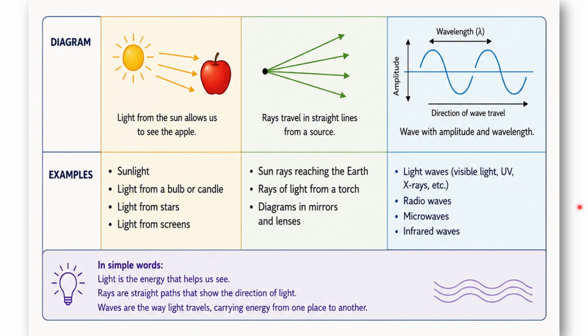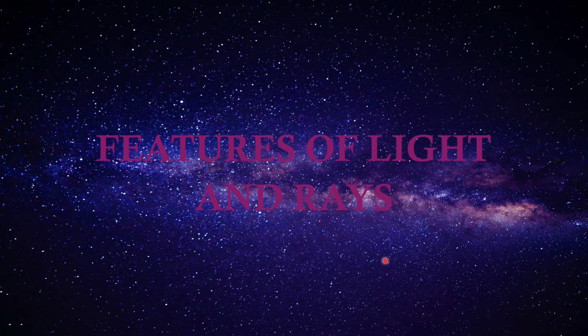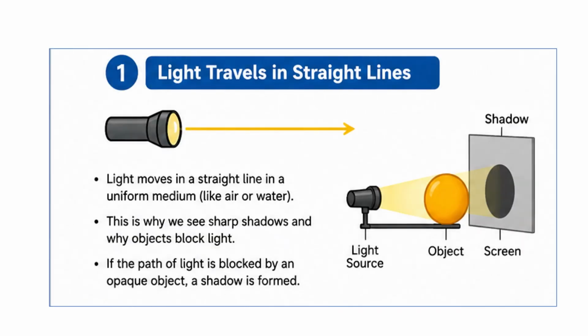Now, let's start with the features of light. Features of light and rays. When you hear the word feature, features are the types or characteristics of light and rays. Okay, so number one, light travels in straight lines.